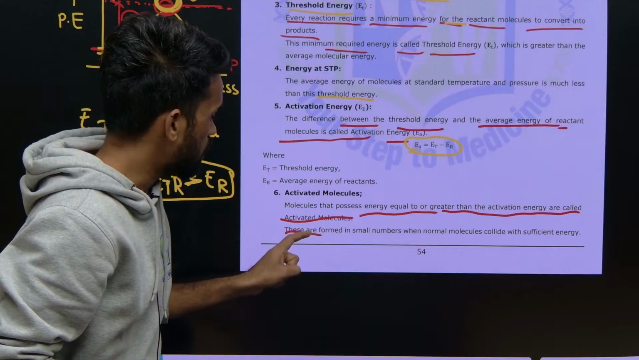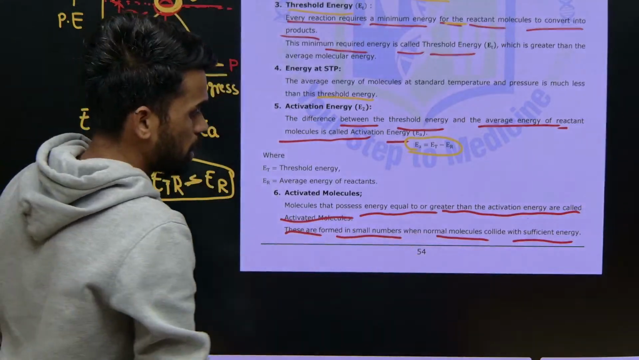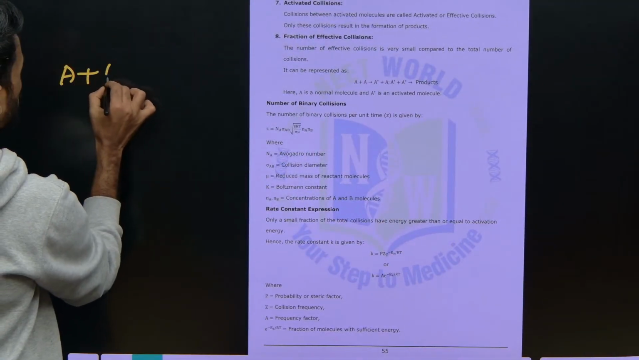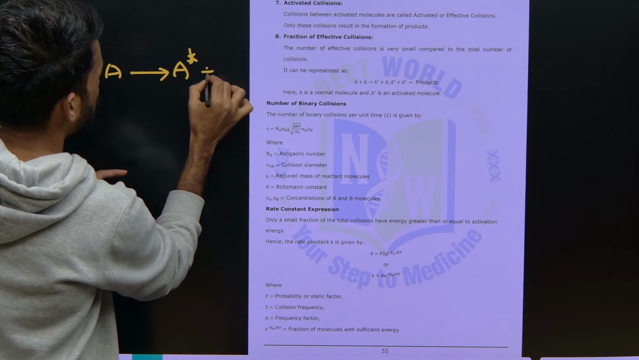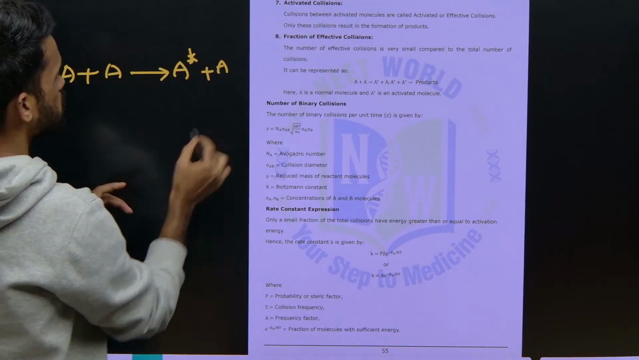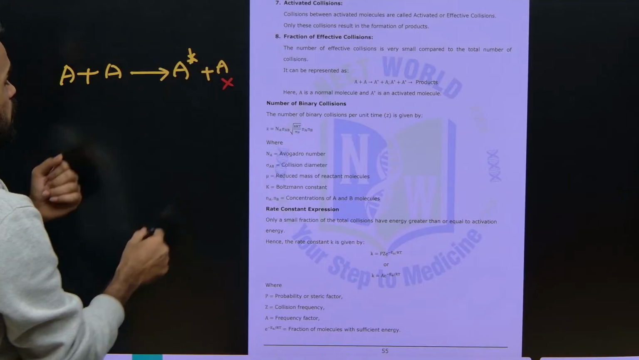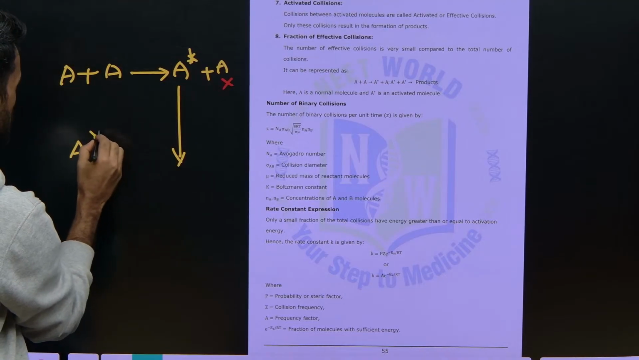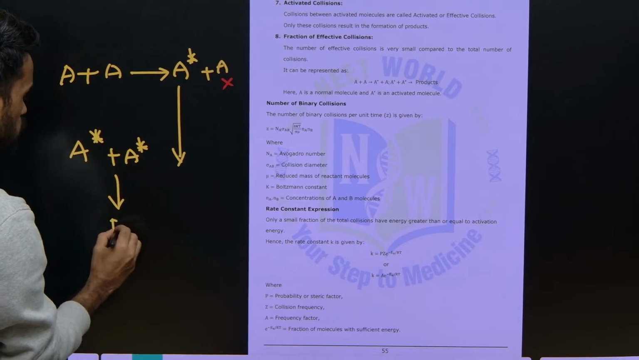So these are formed in small number when normal molecules collide with sufficient energy. Okay, if normal molecules are colliding, for example here A, if a reaction is taking place between A molecules, it might form one activated molecule and one normal molecule. Now this normal molecule won't show reaction here; it will again collide with some other to get activated. So whatever activated molecules are formed like this, A star molecules, the reaction takes place between these A star molecules only and finally leads to some product.